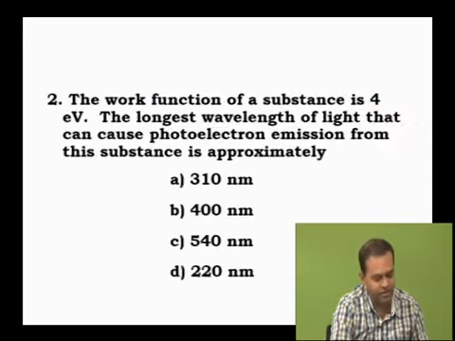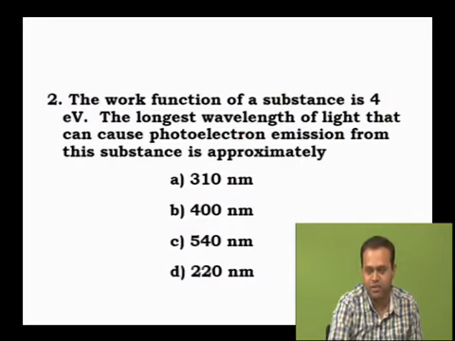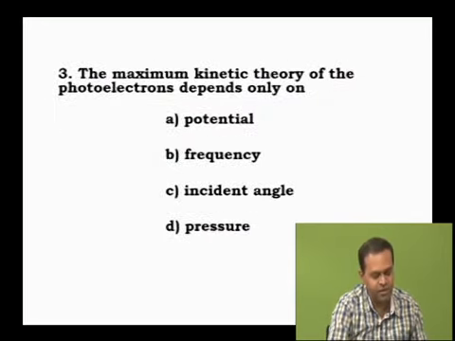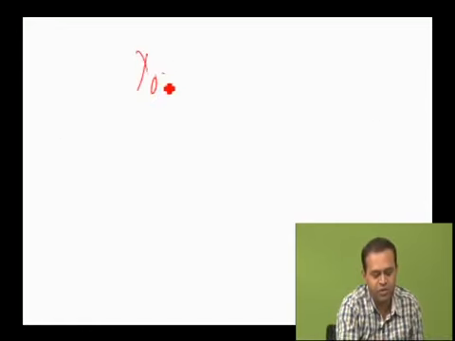For example, in the second problem: the work function of a substance is 4 electron volt. What is the longest wavelength of light that can cause photoelectron emission from this substance, approximately? Now, it means you have to determine the value of lambda naught. Correct? The threshold value you have to determine.